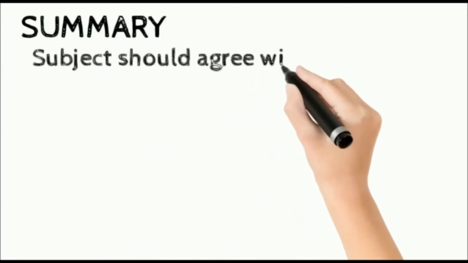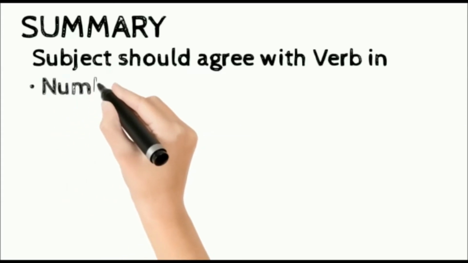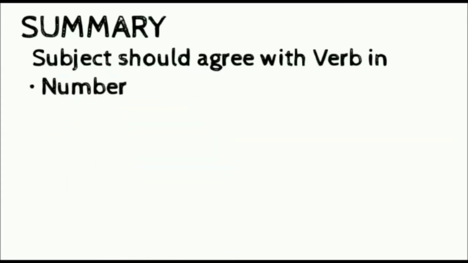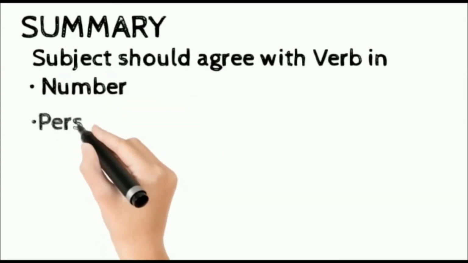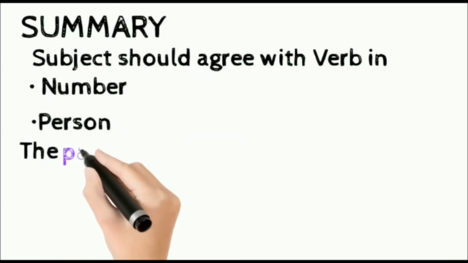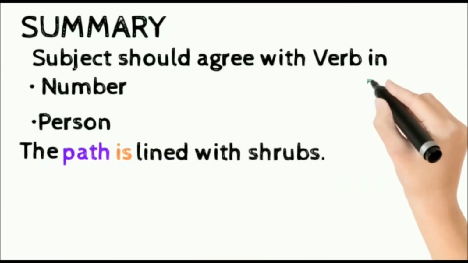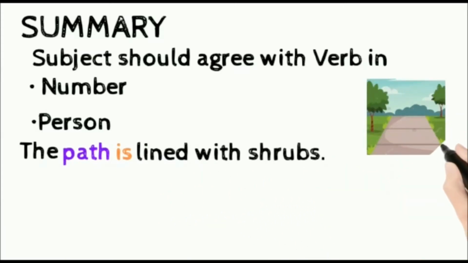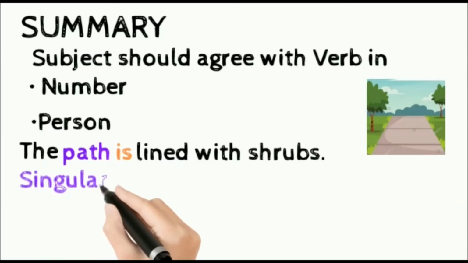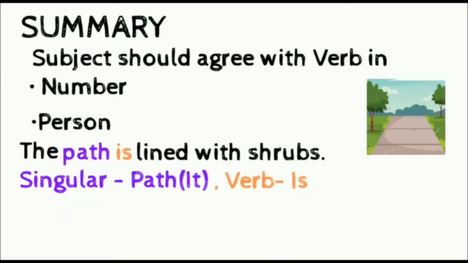The subject should agree with the verb in number and person. Let us understand more about what number and person mean. Here in this example, the path is lined with shrubs. Here path is singular and is the verb which is in the singular form. Here we are talking about only one single path. And if you replace the path with it, you can also say it is lined with shrubs.